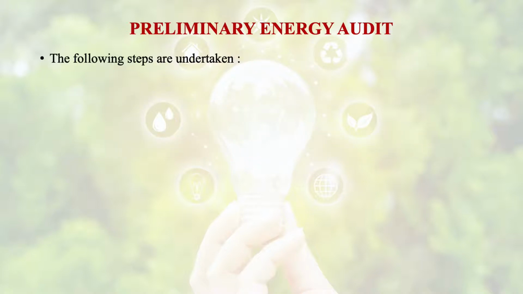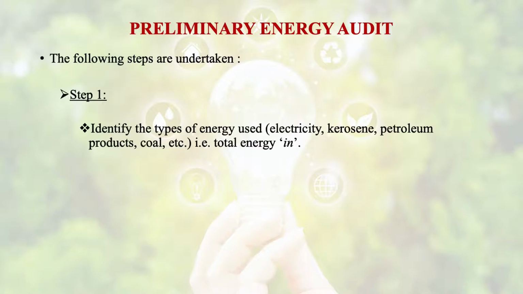If we talk about the steps that are undertaken, in the very first step we have to identify the types of energy that are used in any form, whether it is electricity, oil, kerosene, petroleum products, fossil fuel, or any kind of mechanical energy.